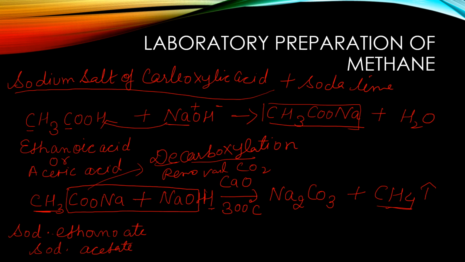Now here we have used this soda lime. Why have we used this soda lime mixture? The reason is that NaOH is a deliquescent substance. The nature of a deliquescent substance is that it absorbs moisture and ultimately dissolves in the moisture, forming a saturated solution. To keep NaOH dry, we mixed CaO with it, and then it forms soda lime. So this is all about the preparation of methane.